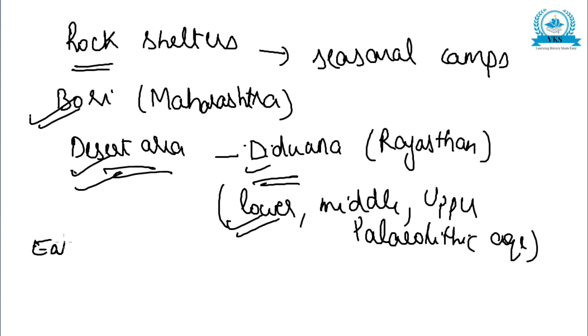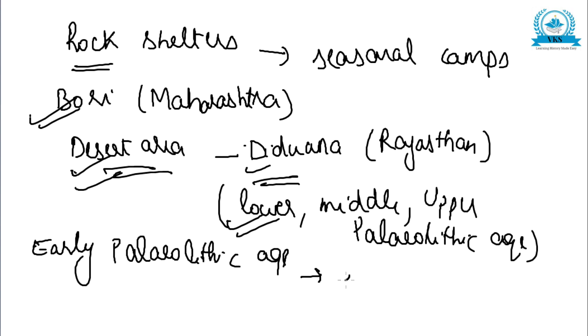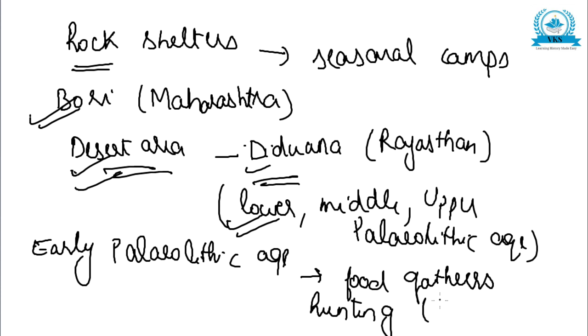So if we see lower or early Paleolithic age, the people mainly were food gatherers, and they took to small game hunting and also lived on fish and birds. Food gatherers, then a little bit of hunting, and they used fish and birds. So this was the main thing about the people of the lower or early Paleolithic age.